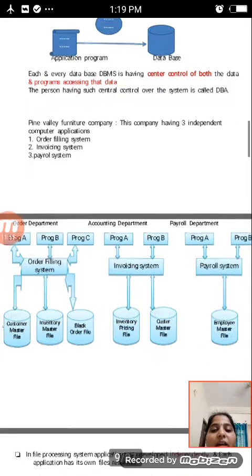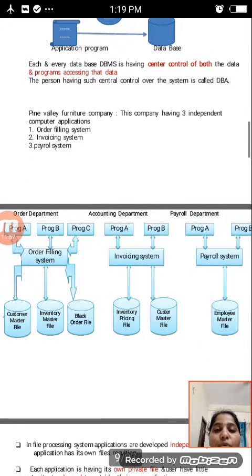Now I am going to talk about a company example. Pine Valley Furniture Company has three independent computer applications. They are implementing three applications: one is the order filling system, the second is the invoicing system, and the third is the payroll system.